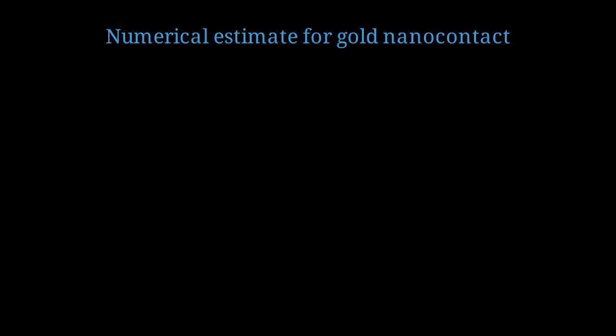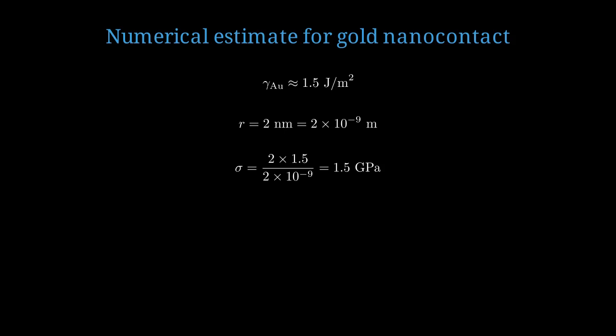Let's do a numerical calculation for a gold nanocontact to see how large these effects really are. The surface energy of gold is approximately 1.5 joules per square meter. Let's consider a contact with radius 2 nanometers, which equals 2 times 10 to the negative 9 meters. Plugging into our formula, the surface stress is 1.5 gigapascals. This is an enormous pressure, comparable to the yield stress of bulk gold. This massive surface stress acts like a built-in spring, always trying to restore the contact to its minimum energy configuration.